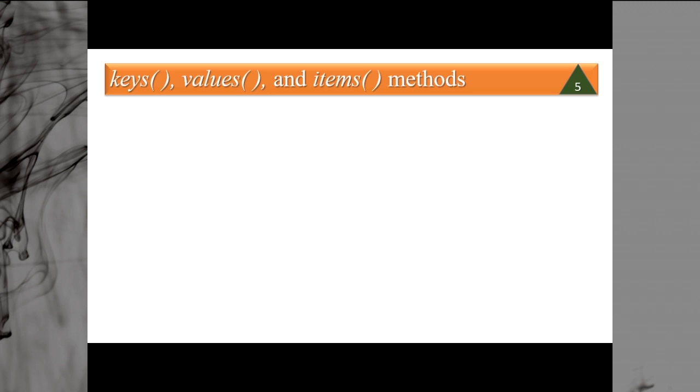And items gives you a tuple of key value pair for all the key value pairs available in a dictionary. It means if there are, suppose, 5 keys, then items will return 5 tuples, and each tuple will have the key and its corresponding value as elements. So these are the three important methods, and let's see how we use these methods.